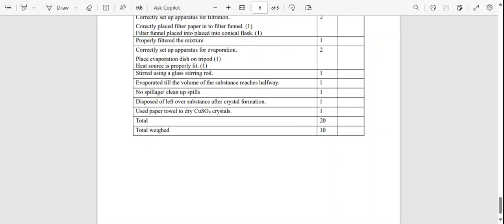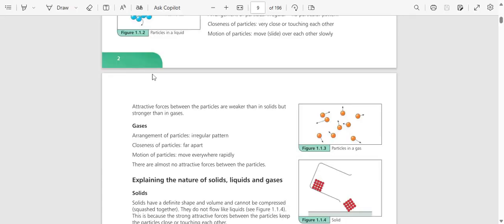Alright, so without further ado, let us look through the CSEC chemistry syllabus.